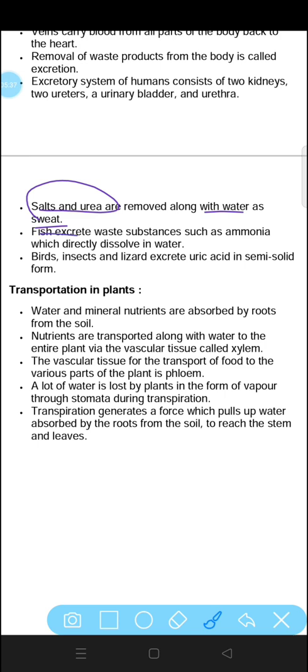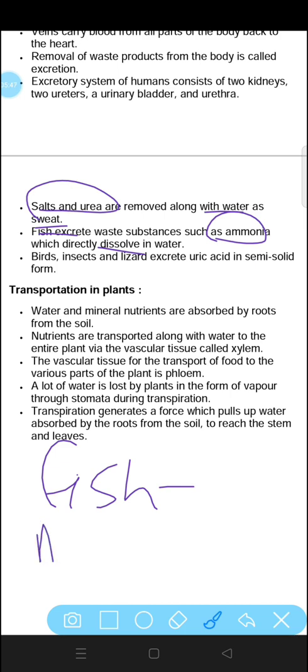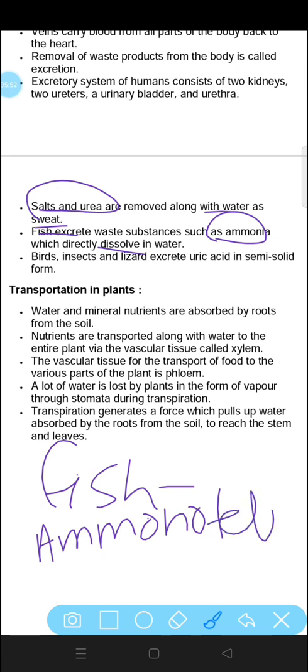Fish excrete waste substances such as ammonia, which directly dissolves in water. Fish, aquatic animals, they excrete ammonia. That is why they are called ammonotelic.